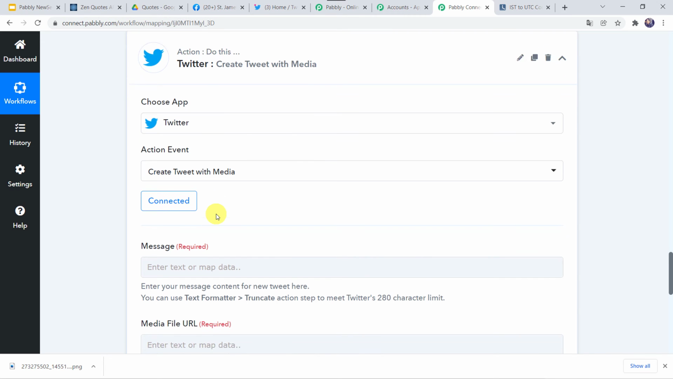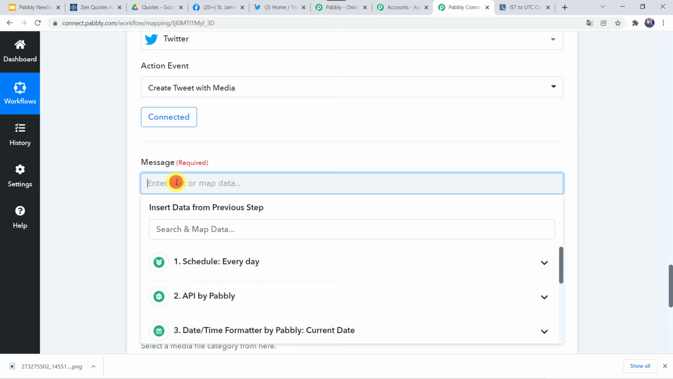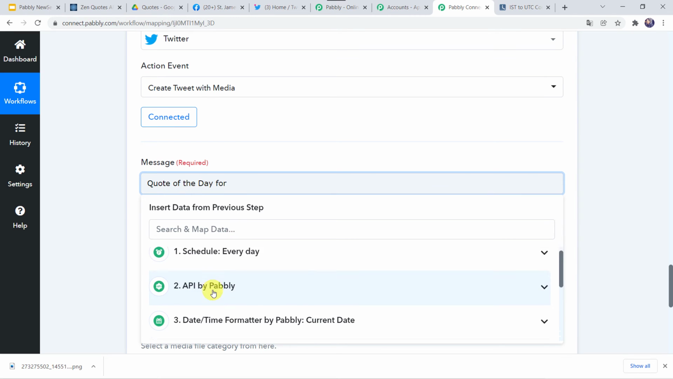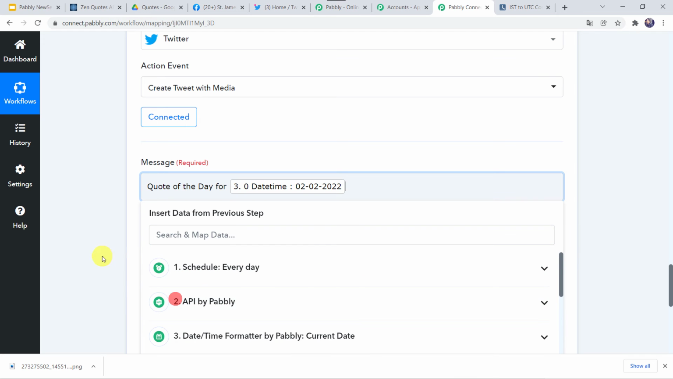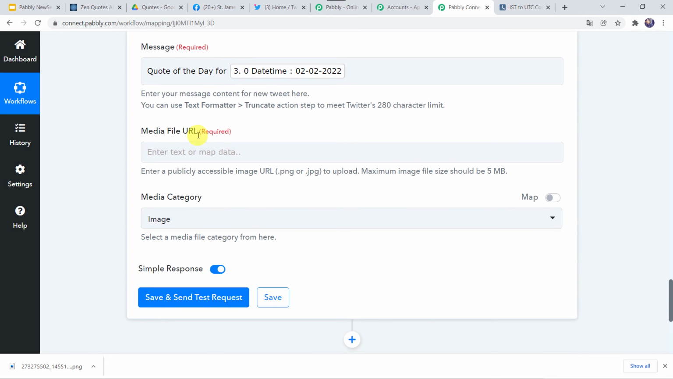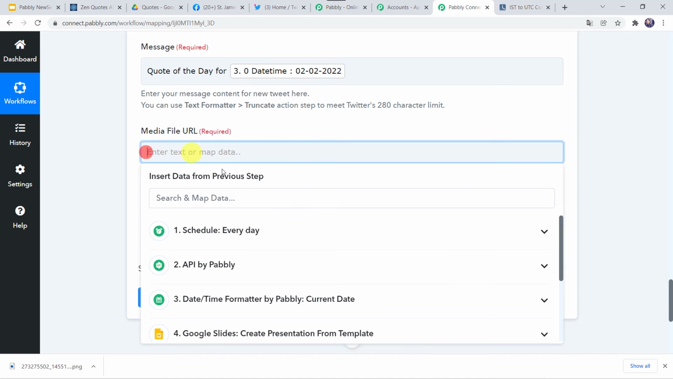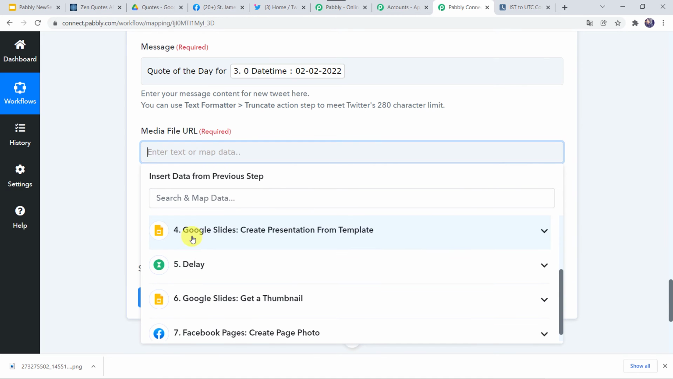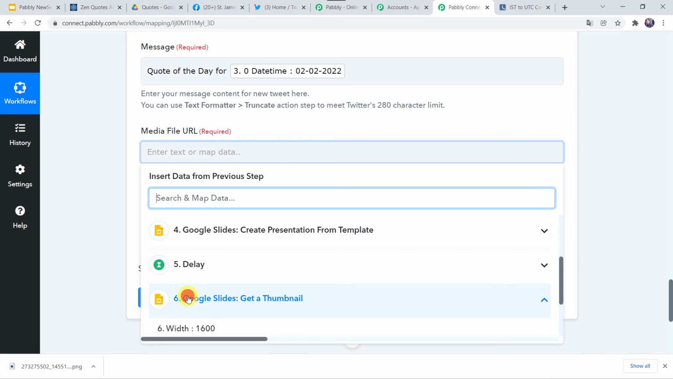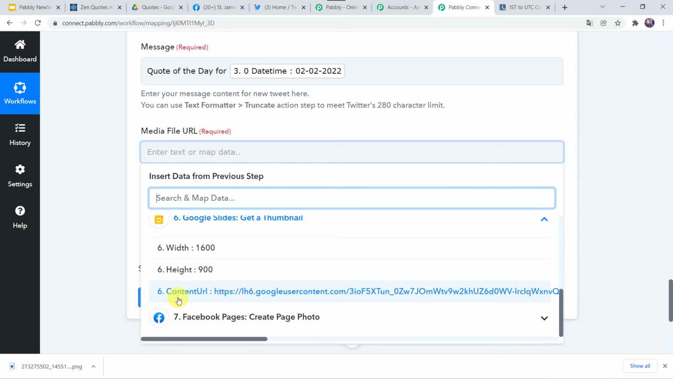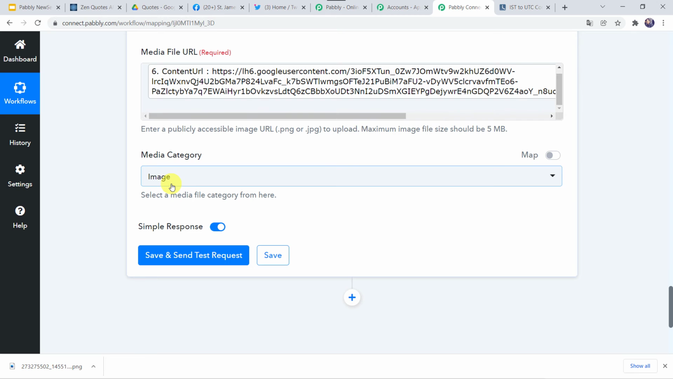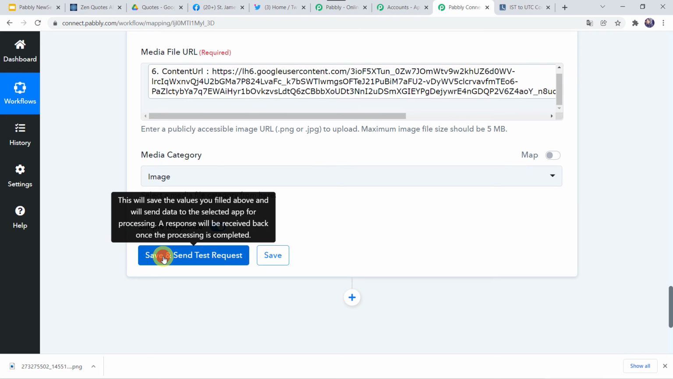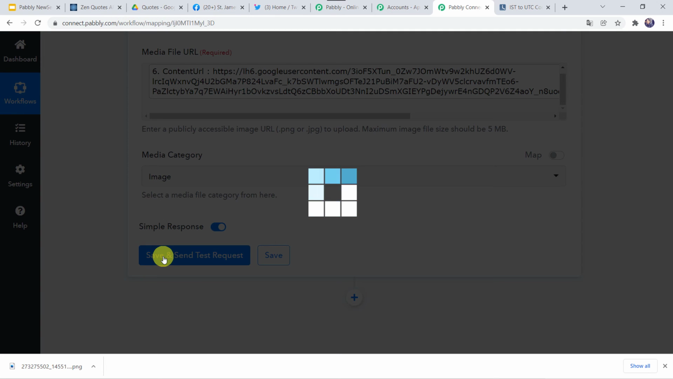Now here we have to map the message. So I'm just adding the same message over here and let us add the date from date and time formatter. Okay, and this was the date. Here we have to map the media file URL, the same media URL which we have received from Google Slides. That is get a thumbnail. Okay, and this was the URL, that is the content URL. Here we have to select the media category as image and let's click on save and send test request.